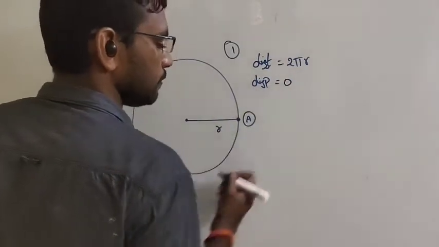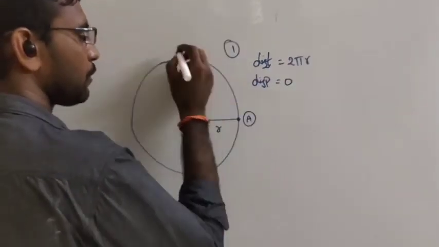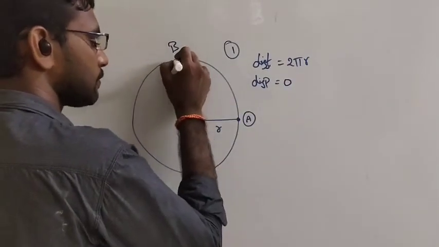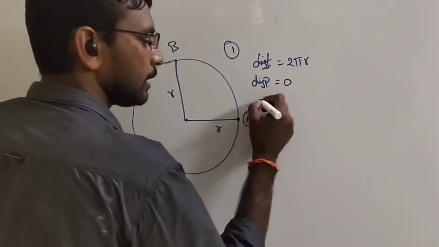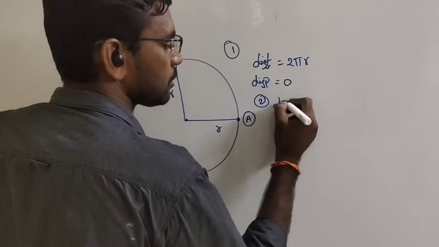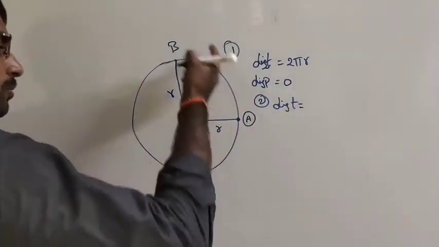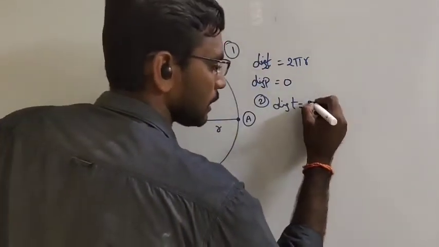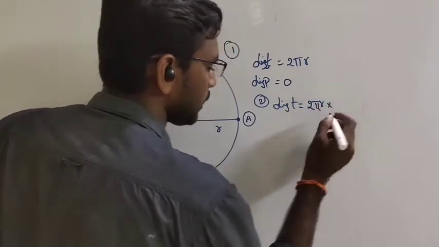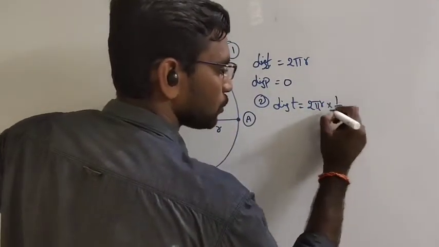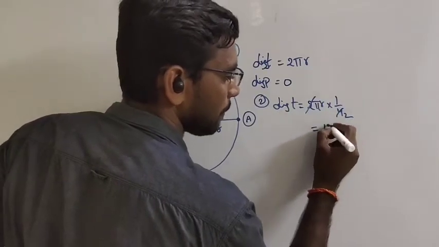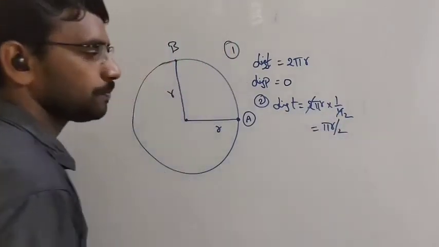Now the object is moving from A to B in the second case. What about the distance? Total distance is the circumference, but it travels only 1/4 part, so it will be pi r by 2.